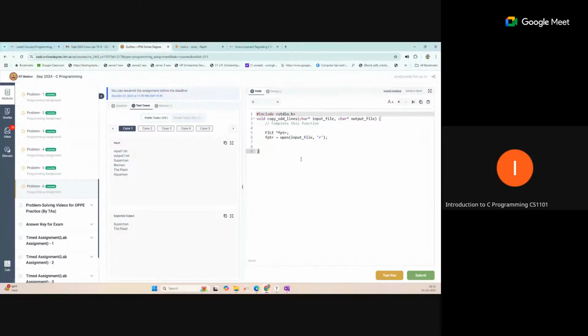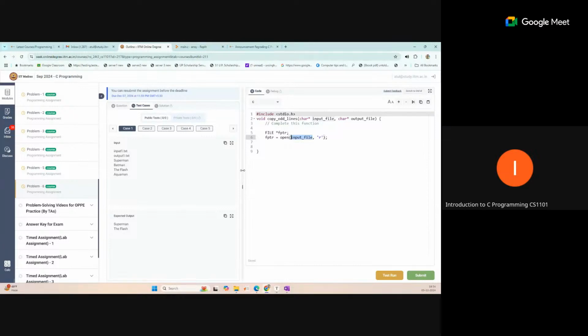But if the question statement mentions that your input file is fixed with the name input.txt, then write that file name in double quotes as a string. This is a variable, not a string, but this variable contains the string, so the value will come from here.